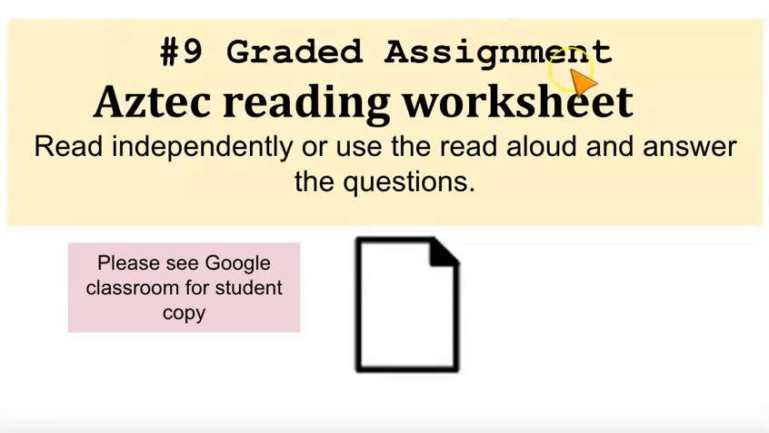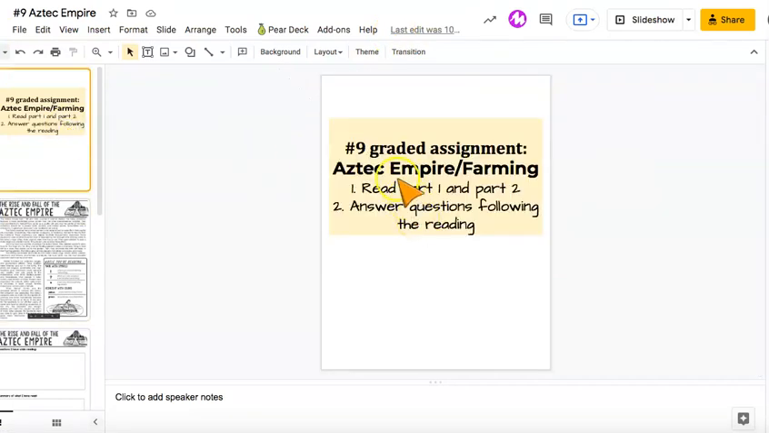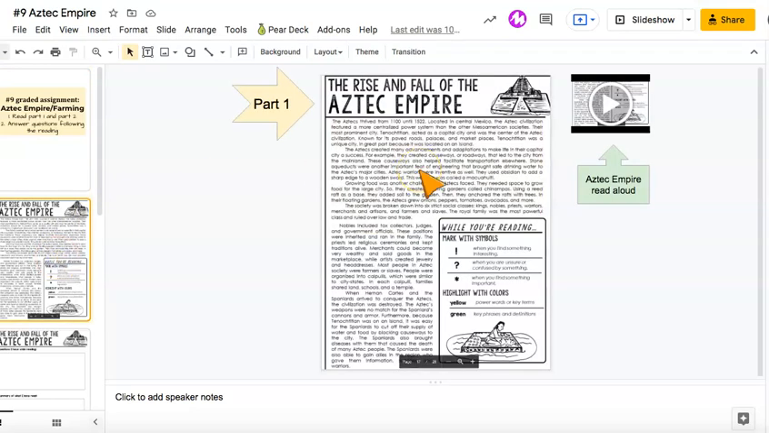Here is your number 9 graded assignment. Within this Aztec reading worksheet, you will find more details about the farming and their social class and their culture. This is an independent reading. Use the read aloud as needed and answer the questions. When you go into your number 9 graded assignment, directions are read part 1 and part 2. Answer questions following the reading. Do the reading as we did for the Olmec reading.